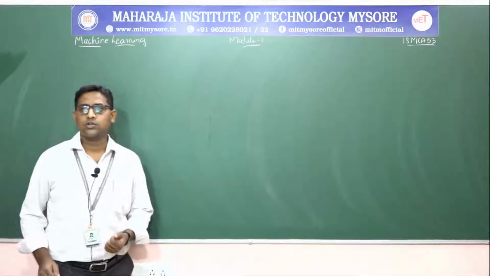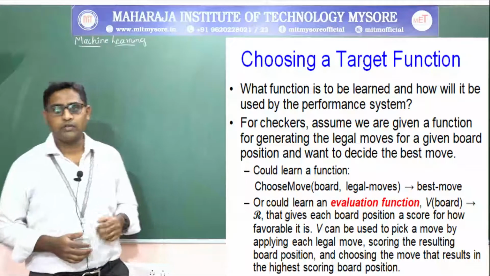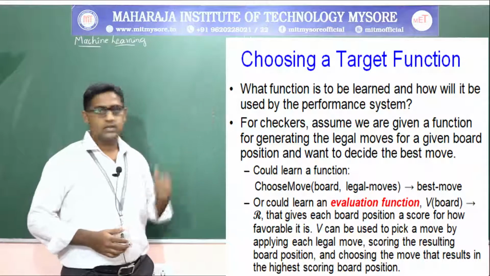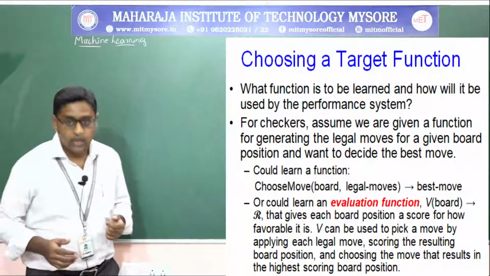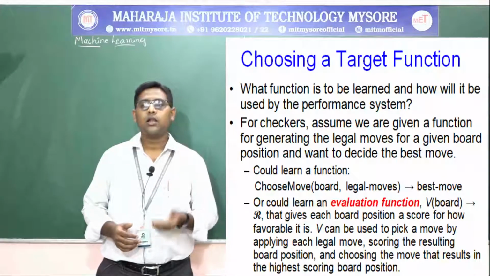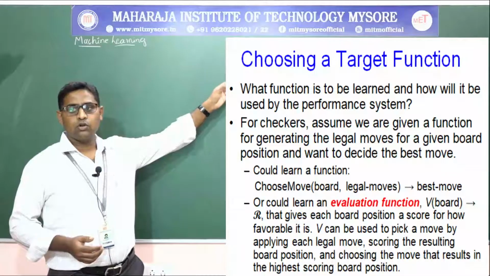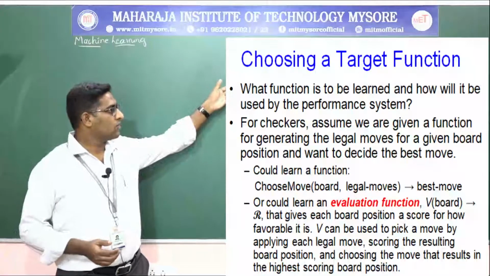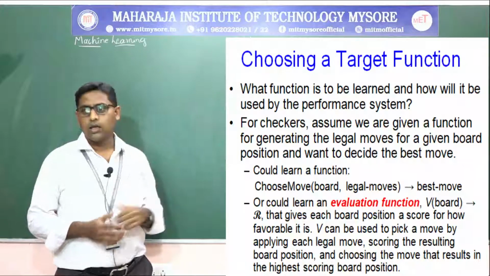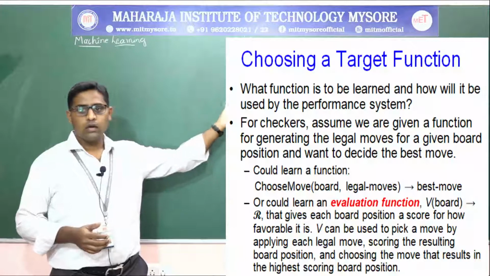Next is choosing a target function. So what function has to be learned, and how will it be used by the performance system? In the checkers game, assume that we are given a function for generating the legal moves on a given board. You have to make a legal move, and out of that you need to make a best move. Or you can learn the evaluation function V of b, or V of board, for a move,